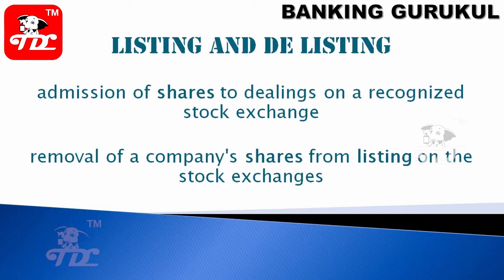And what is listing and delisting? Admission of shares to dealing on a recognized stock exchange is listing. It means you are listing your company on a recognized exchange, so therefore you can sell your shares and buy whatever you want. So this is listing. Delisting is removing of company shares from the listing on the stock exchange. So already listing and trading is happening, debit and credit and selling and buying are happening, but you want to remove it. So this is called delisting. Once delisting is done, you can't sell and you can't buy that particular company's shares.